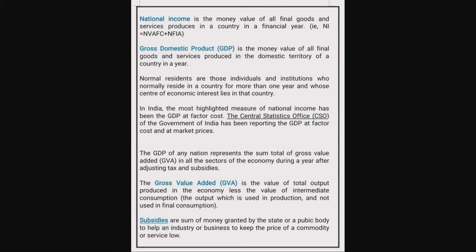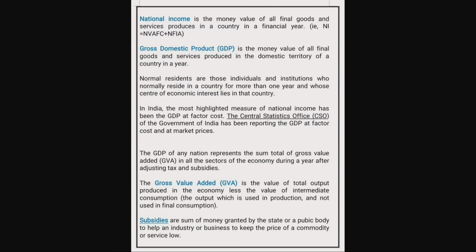NVAFC means the net value added at factor cost, plus NFIA. That means the full form of NFIA is net factor income from abroad. So this is the formula of national income, that is NI equals NVAFC plus NFIA.